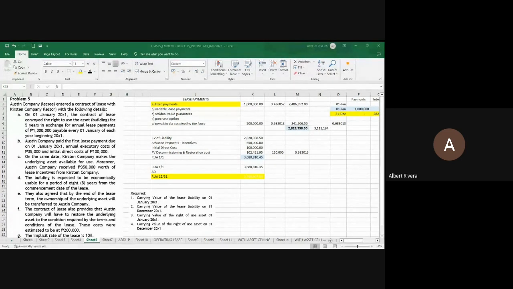So your denominator should be the lower between the 8 years, the 5 years, and the 4 years. And what should be the denominator to be used? 8, 5, or 4. The denominator is 4 years. Okay? So that's it. That is the finance lease on the part of the lessee.